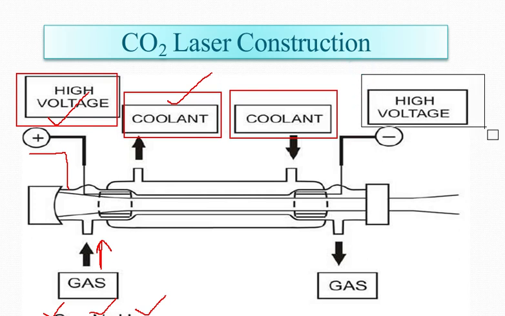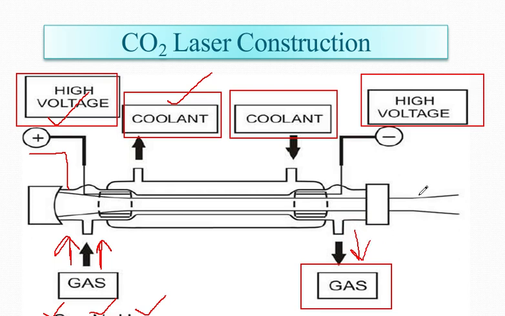Again high voltage has been provided at the negative terminal. There is also gas that is getting exited. So you can see gas inlet, gas outlet, high voltage positive terminal, high voltage negative terminal, and coolant has been provided in both sections.